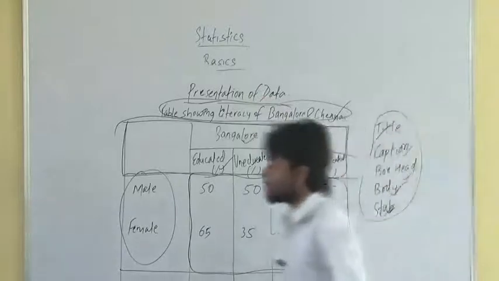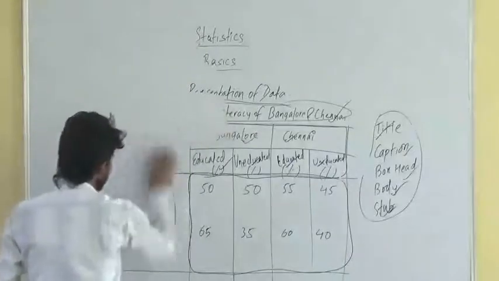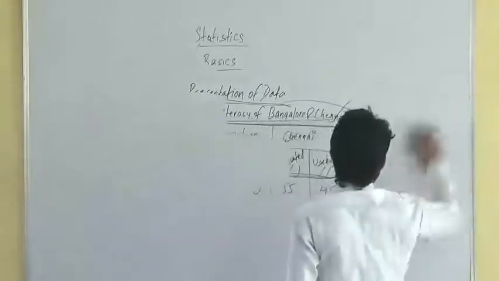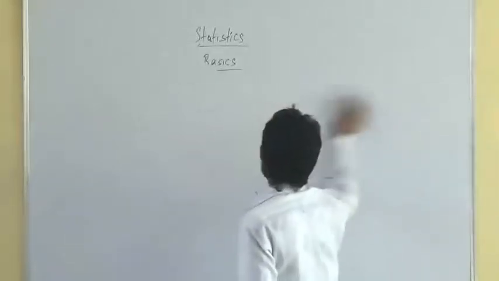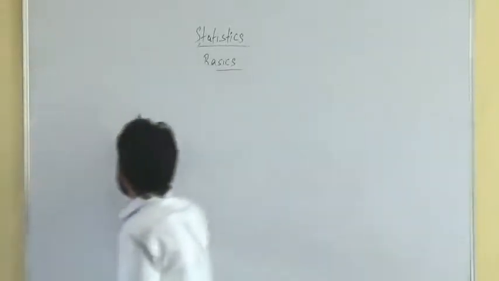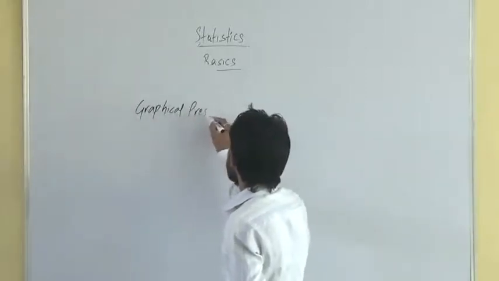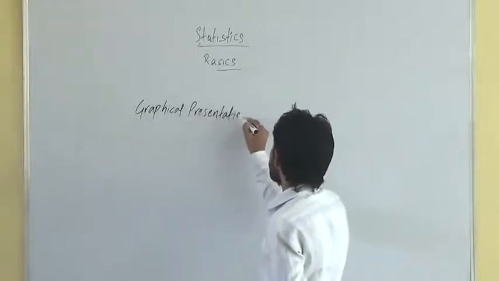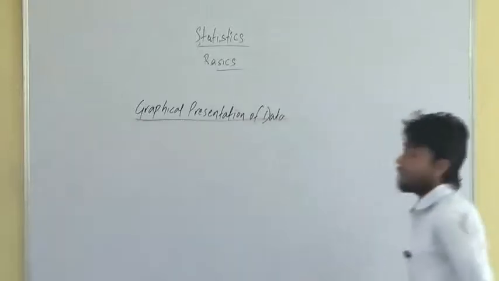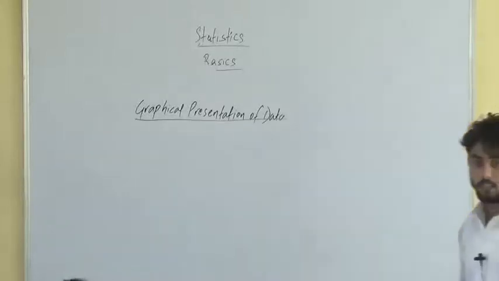There is one more type of presentation of the data. What was that? Graphical presentation of the data. Graphical presentation is also called diagrammatic presentation of the data.